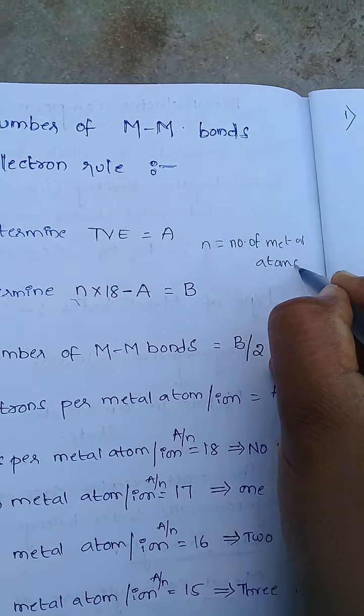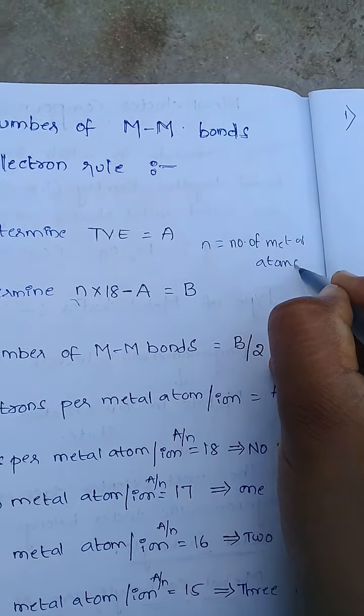In step 2, N into 18 minus A. N means number of metal atoms. How many metal atoms? 2 metal atoms. 2 into 18 minus A, where A is total valence electrons, 34 from step 1. 36 minus 34 equals 2.